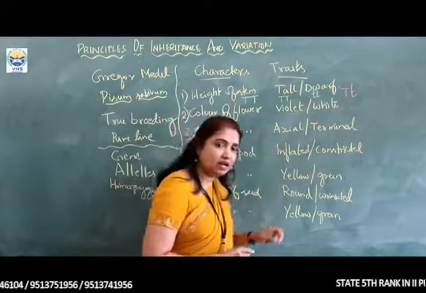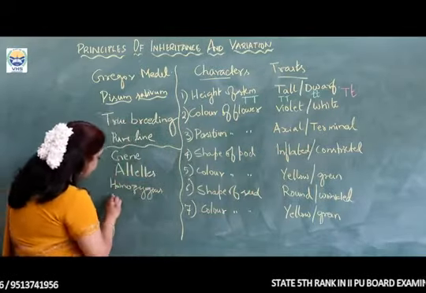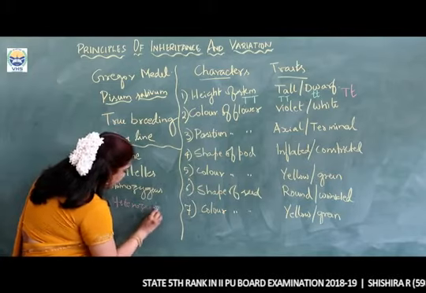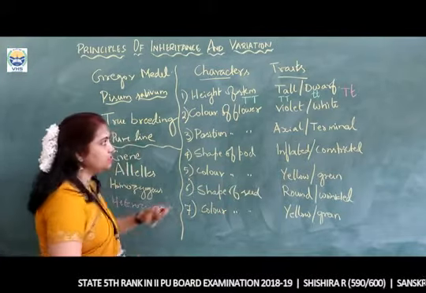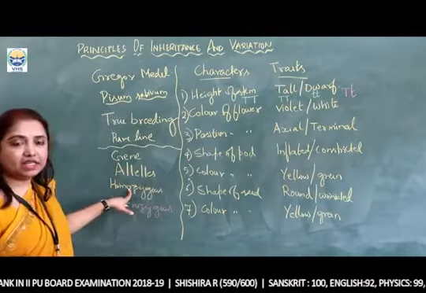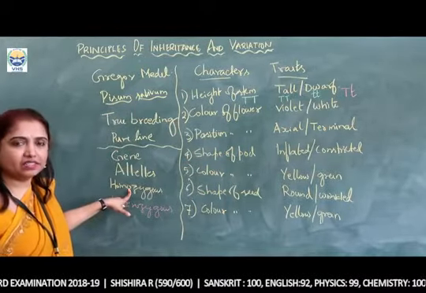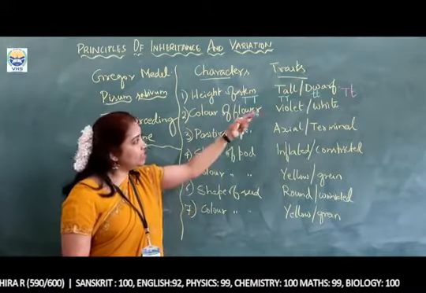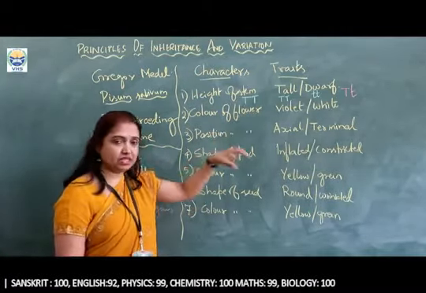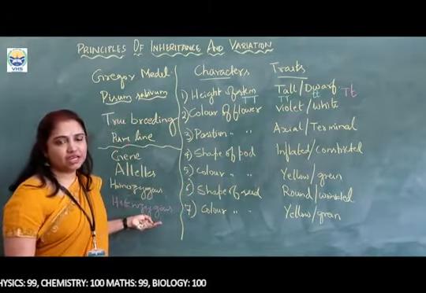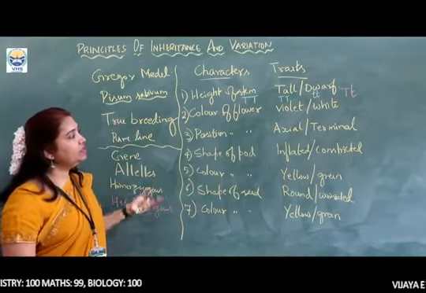Such dissimilar alleles are called heterozygous alleles. When the alleles are dissimilar, heterozygous. When the alleles are similar, homozygous. We call it either homozygous or heterozygous condition.